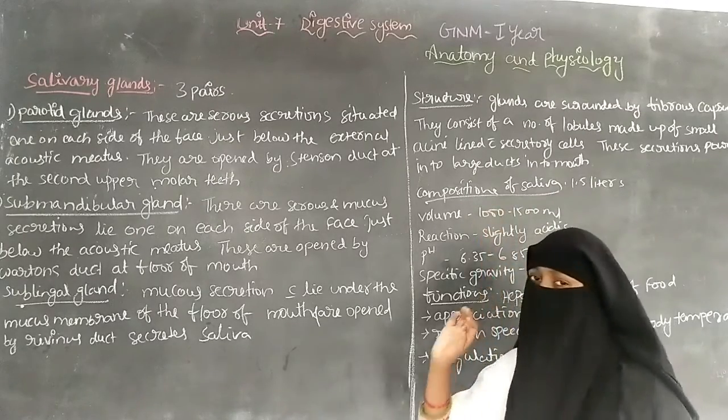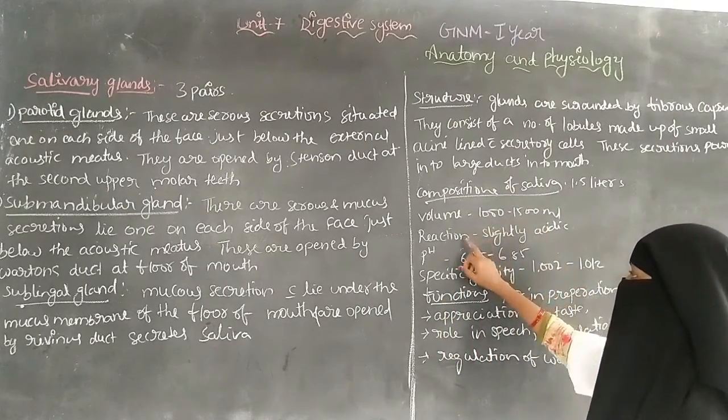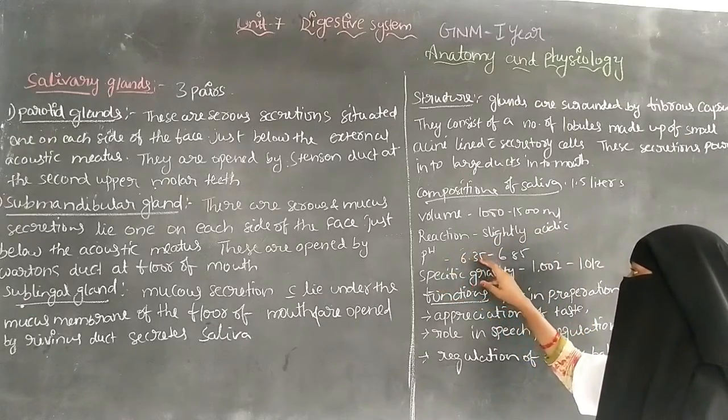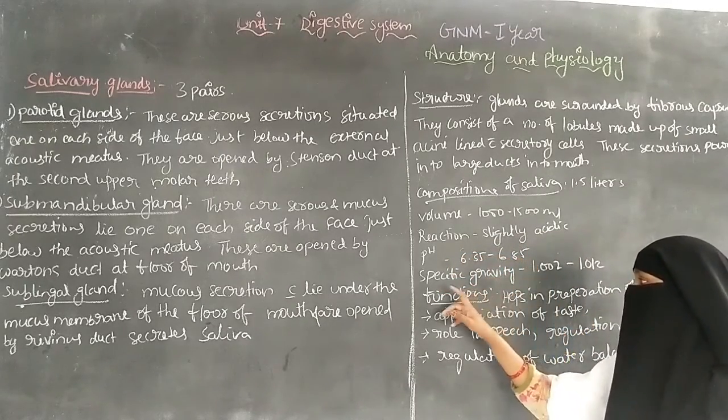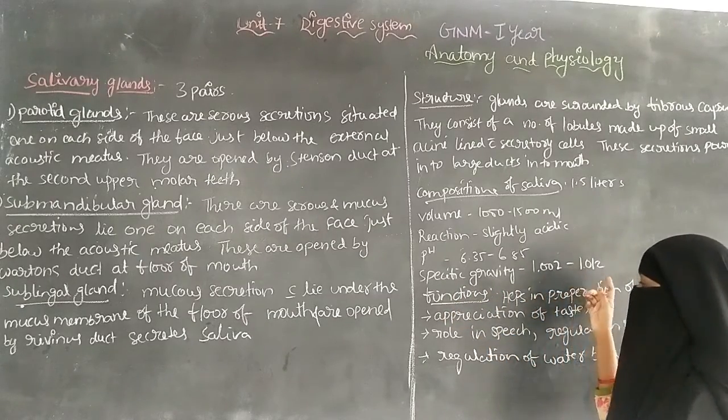So the composition includes the volume 1000 to 1500 ml, the reaction is slightly acidic, the pH is 6.35 to 6.85, and the specific gravity is 1.002 to 1.012.